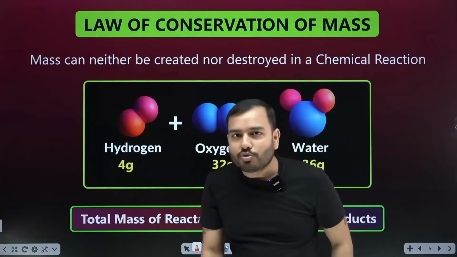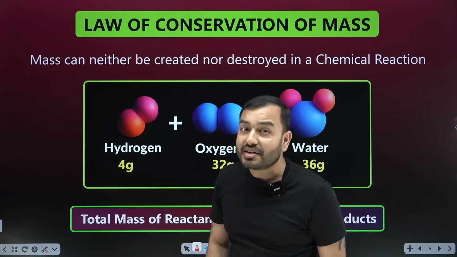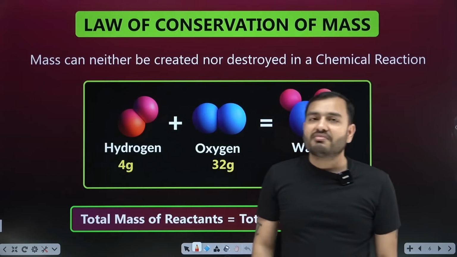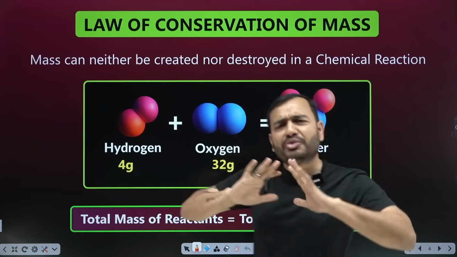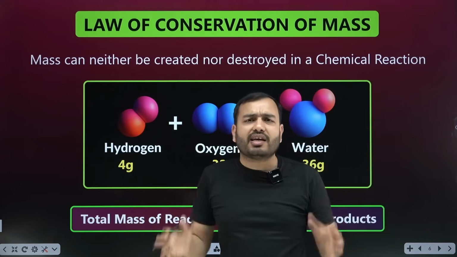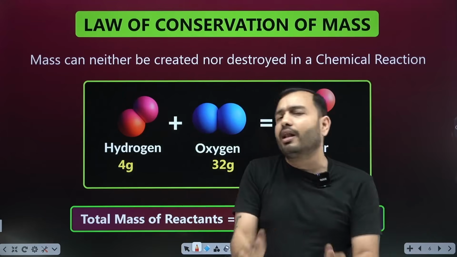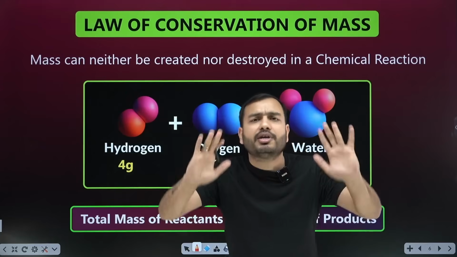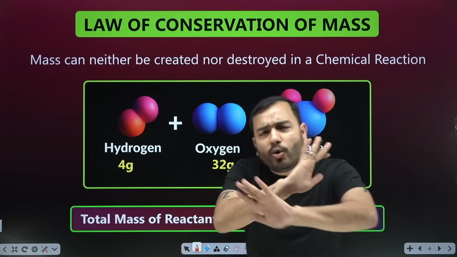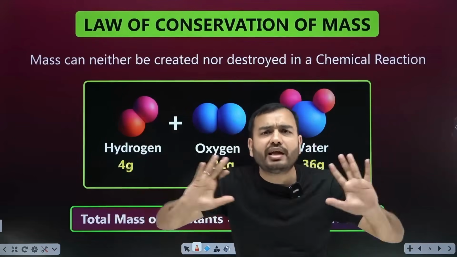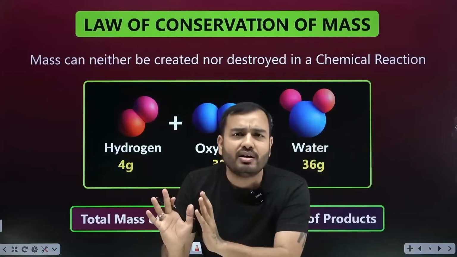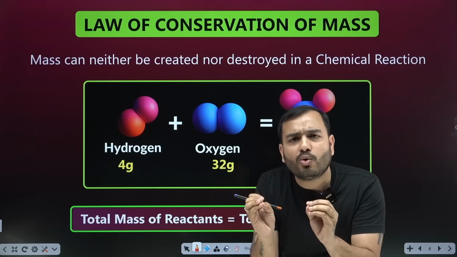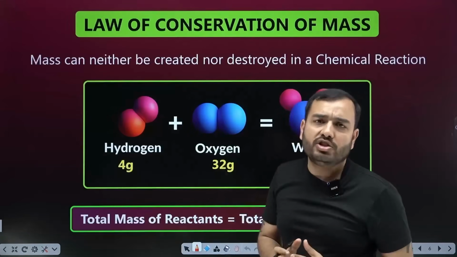If we talk about today's time, mass can be created. Mass can be destroyed. Science has gone too far. But if we read about the basics, if we talk about Anthony L. Lavoisier, our day-to-day life, common lives, home, office and school, there mass can neither be created nor be destroyed. If there is any chemical reaction happening, then no new mass is produced. Older mass doesn't get destroyed. Whatever chemical reaction you do, mass doesn't change in that.